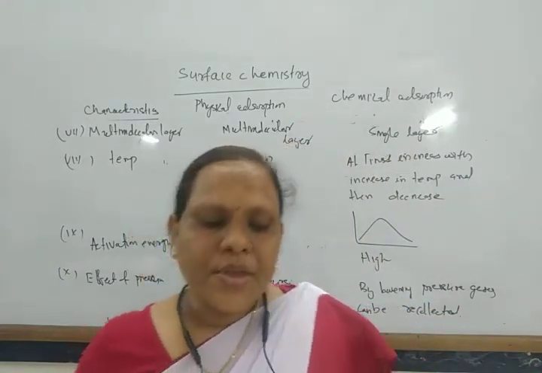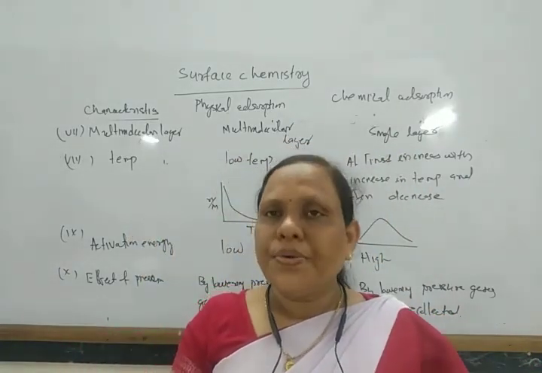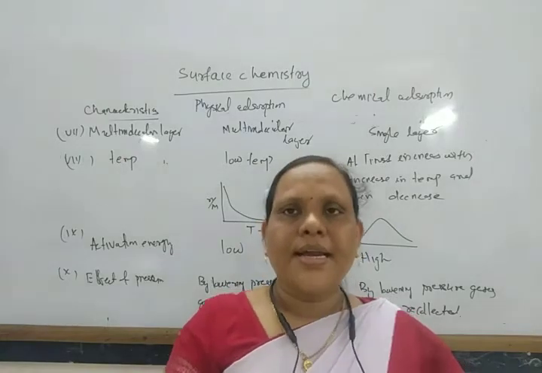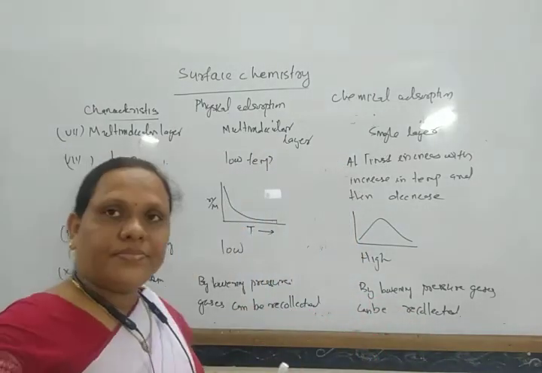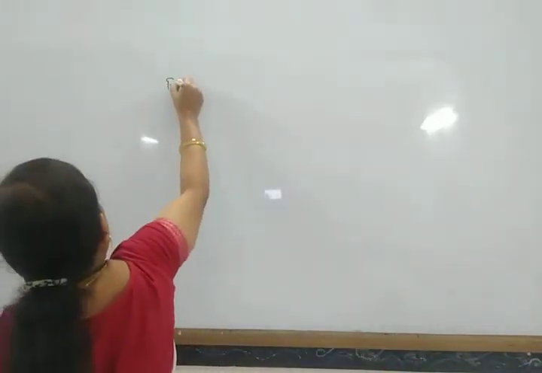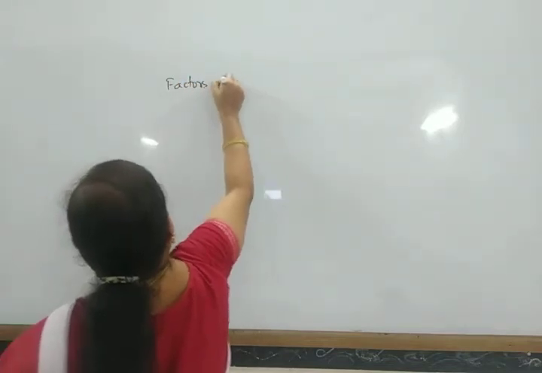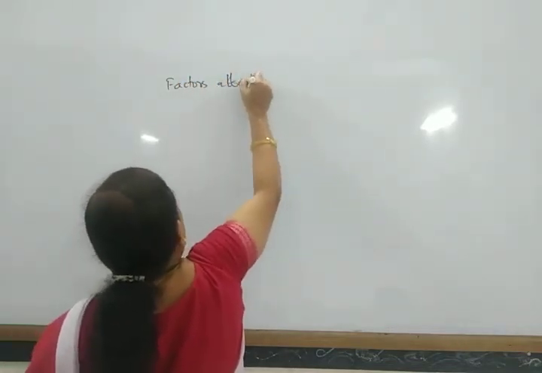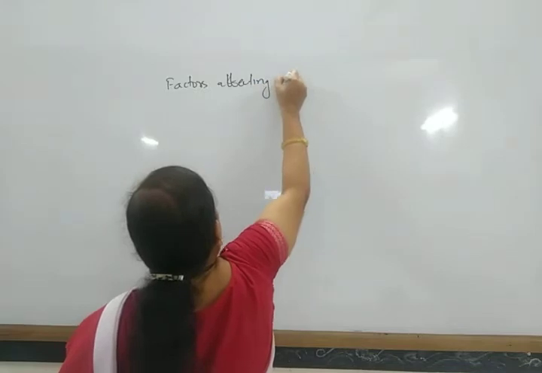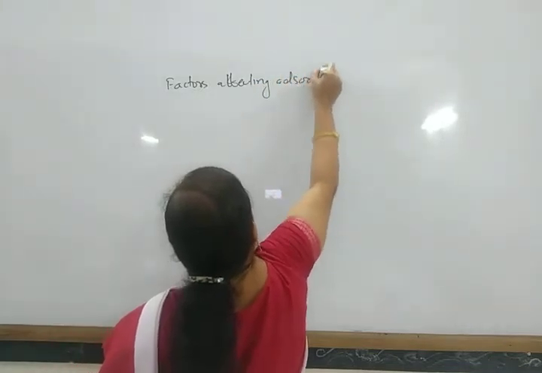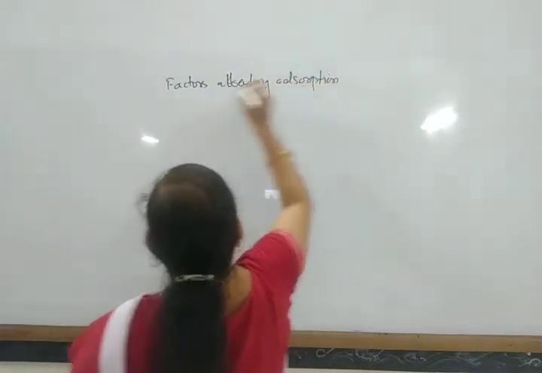Next, come to the factors on which adsorption depends. Factors affecting adsorption.